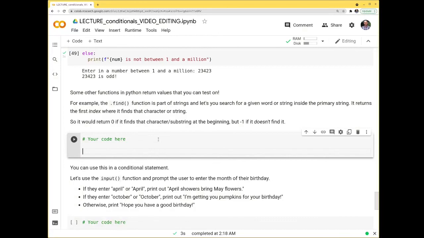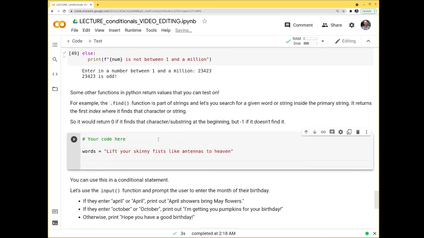Okay, so let's try this out here. So words, we're going to use the name of an album by Godspeed You Black Emperor: Lift Your Skinny Fists Like Antennas to Heaven. So that's our words. And what we can do is this.